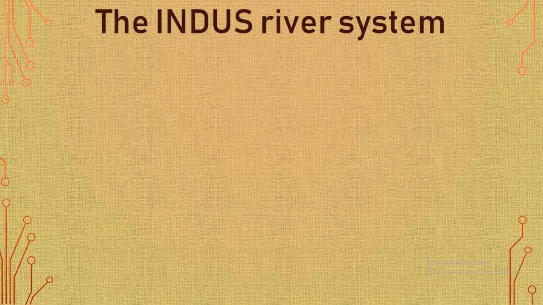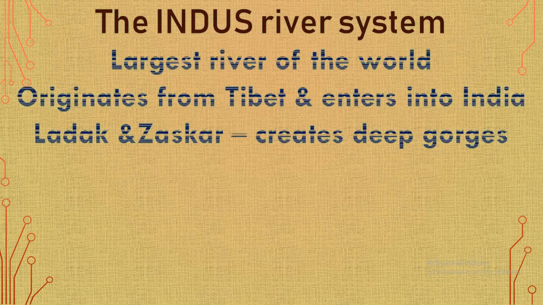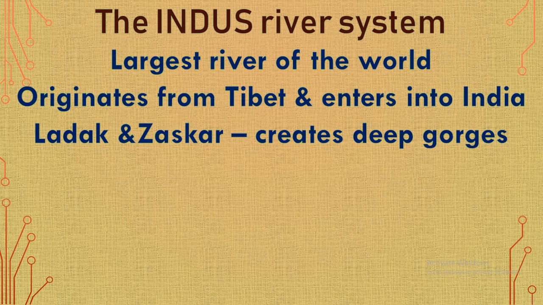The first river system is the Indus. It is the largest river of the world, which originates from Tibet and enters into India through Ladakh and Zaskar ranges, where it creates deep gorges. What do you mean by gorges? A deep valley. Through river water erosion, it creates deep gorges.